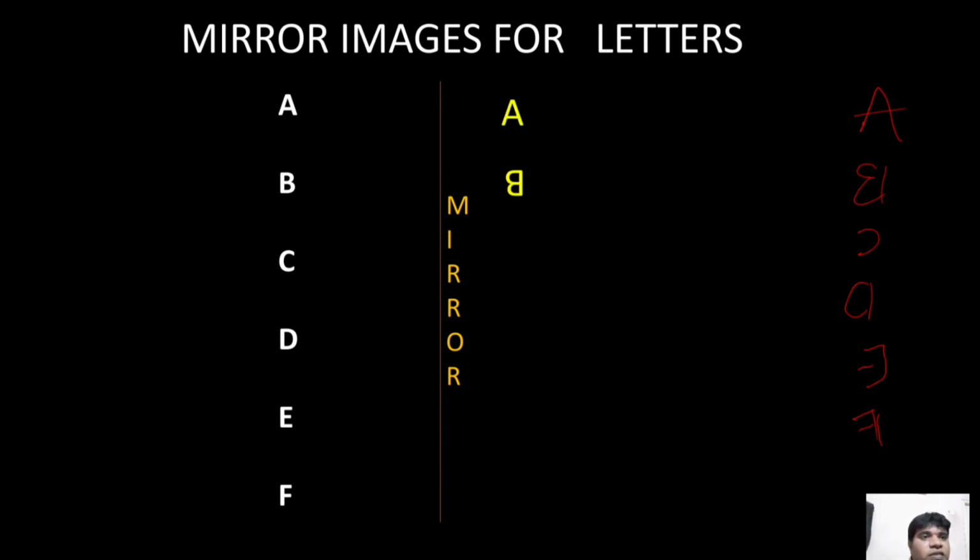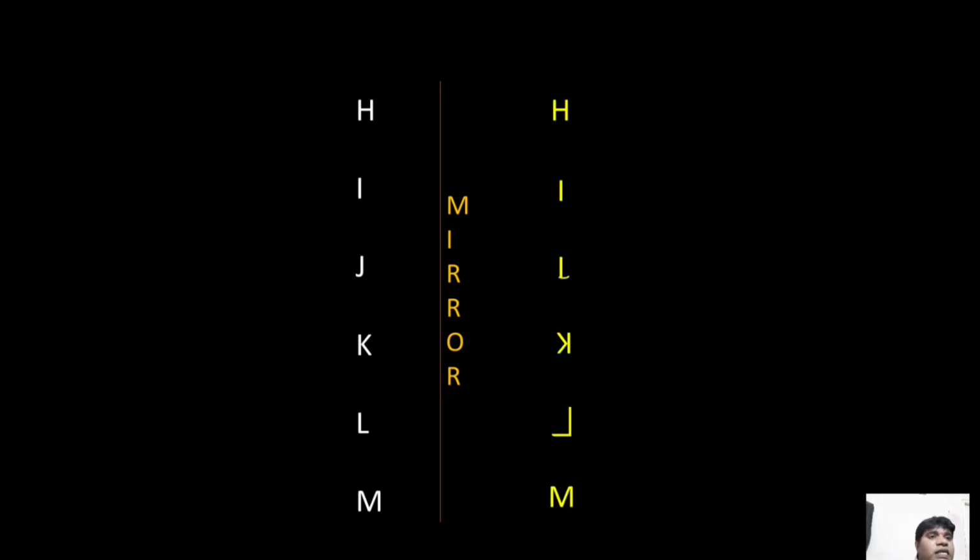A no change. B, C, D, E, F. Okay, children. Next. H, I, J, K, L, M. Observe everything. M no change. L reverse. K reverse. J reverse. I no change. H no change.